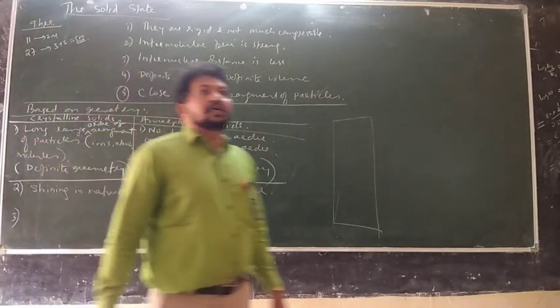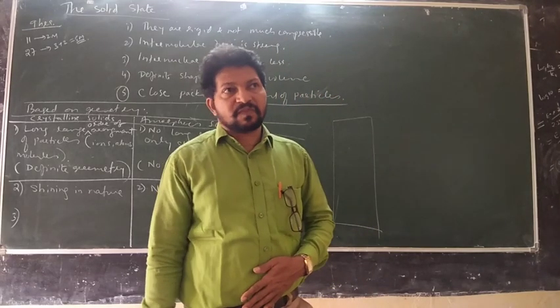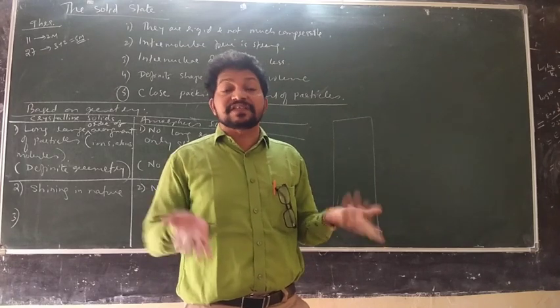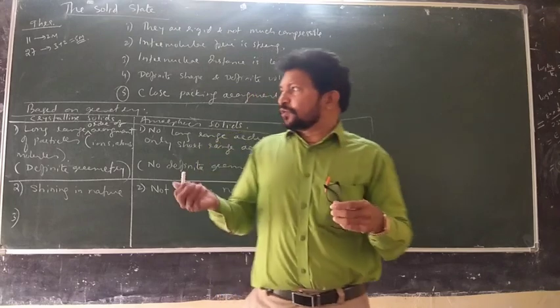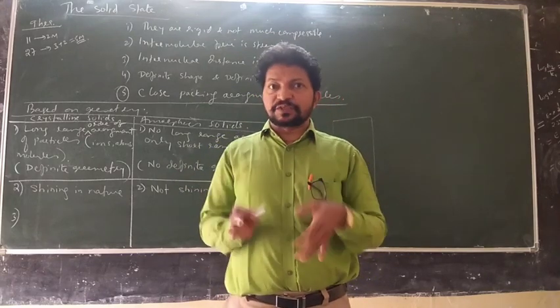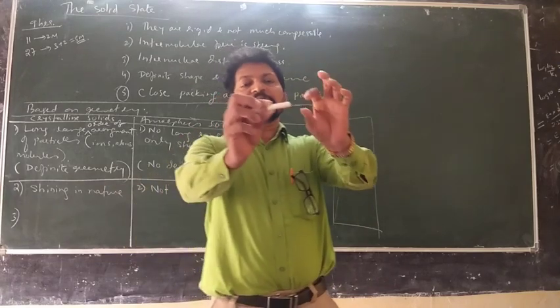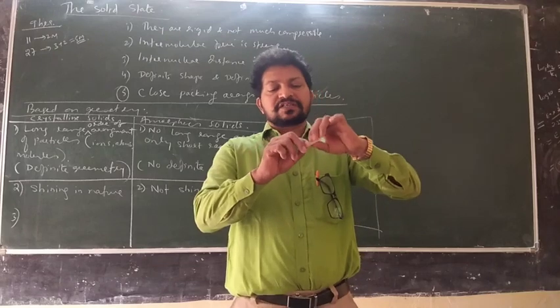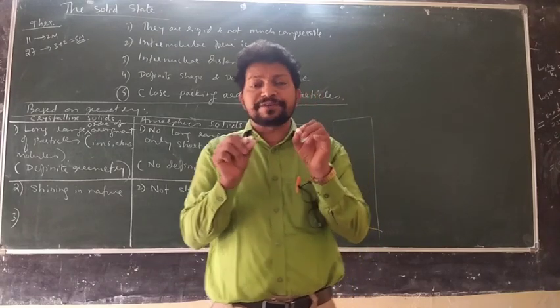See, if you cut a crystalline solid with a sharp tool, the newly generated surface is smooth. But if you cut an amorphous solid with a tool, the newly generated surface is not smooth. For example, this chalk is an amorphous solid. You cut the chalk and see the new surface. So rough it is,